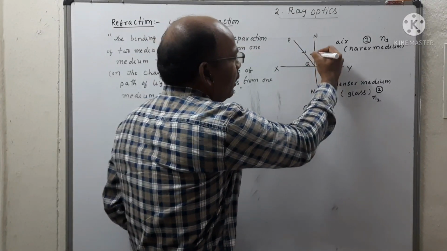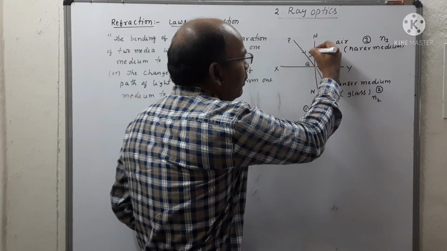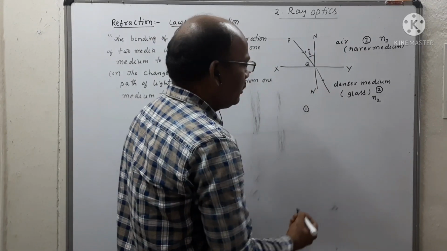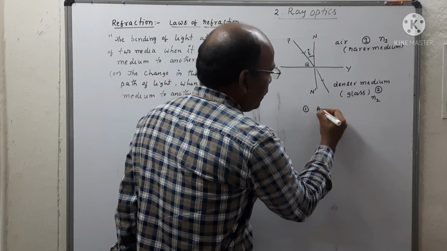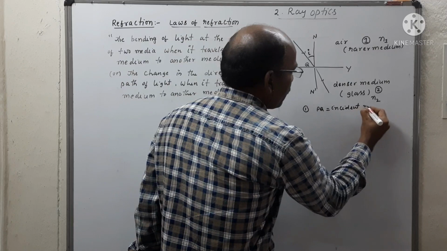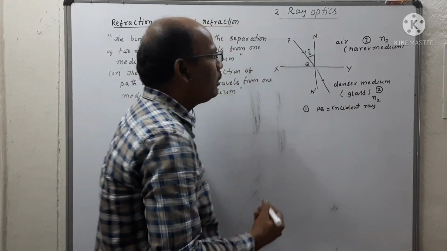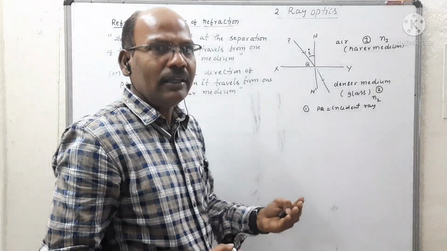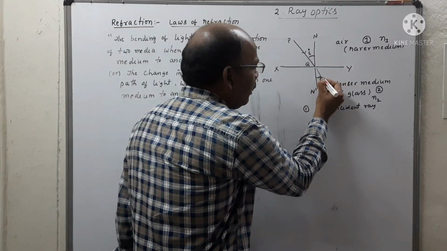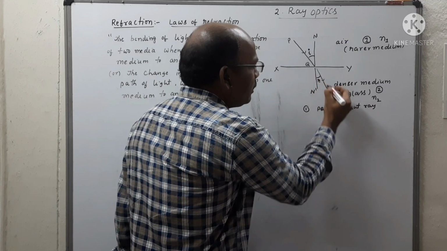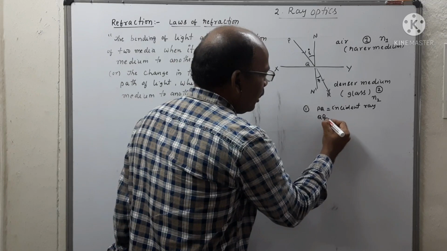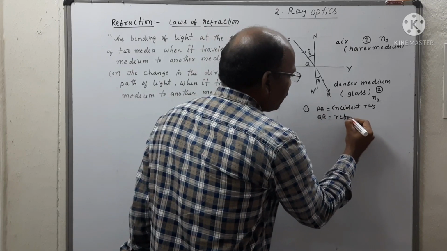PQ is the incident ray and it makes an angle I with the normal N dash. Then PQ is the incident ray, and it is bending and passing into the denser medium. That makes an angle R, which is represented as QR. So QR is called the refracted ray.